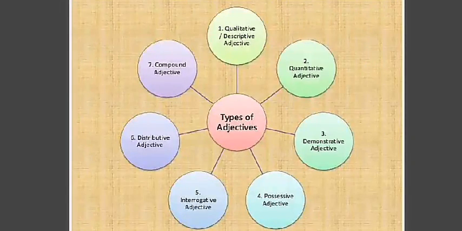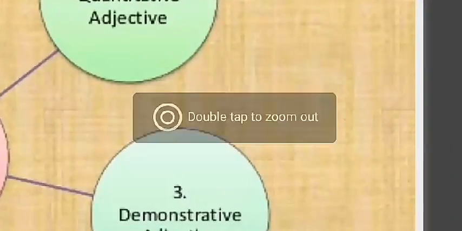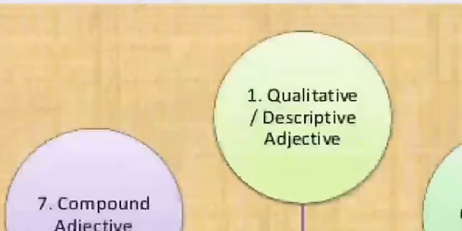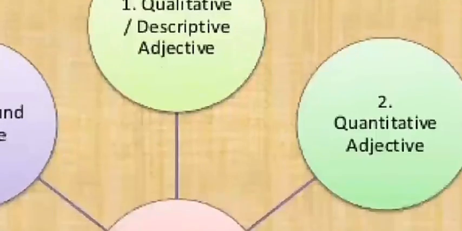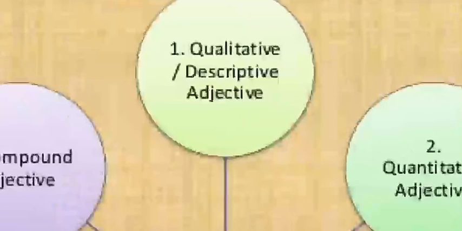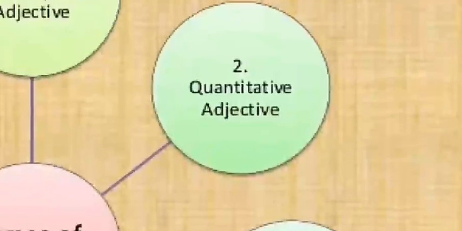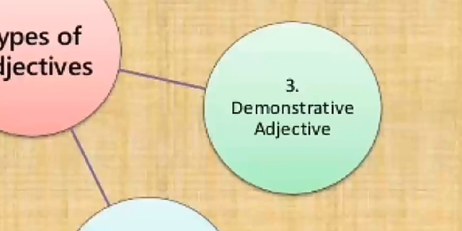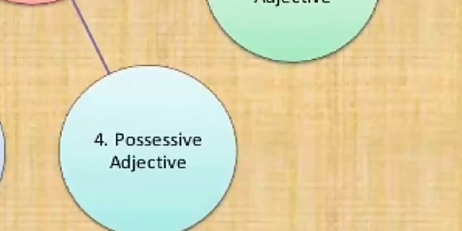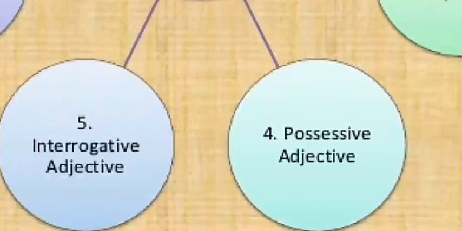Moving ahead, this is the chart of the types of adjectives. I would like to zoom in here. First, qualitative or descriptive adjective. Second, quantitative adjective. Third, demonstrative adjective. Fourth, possessive adjective.